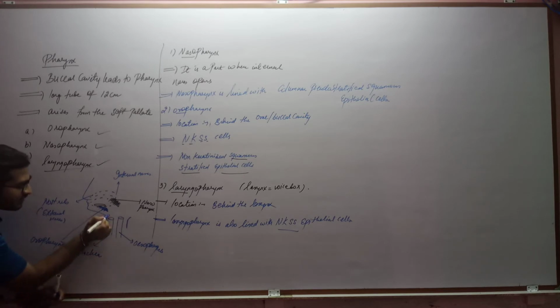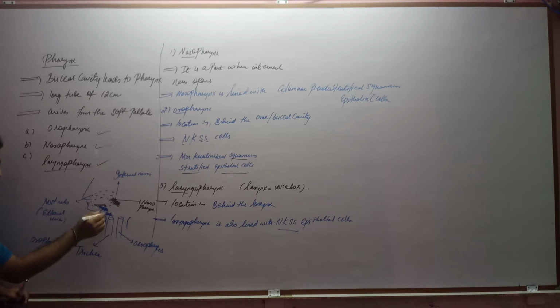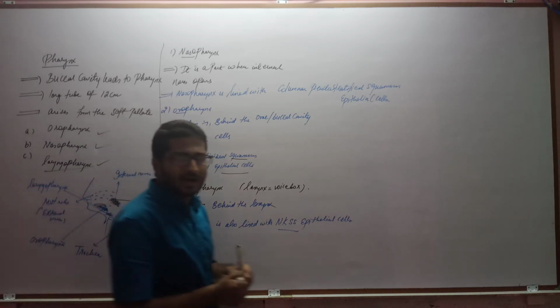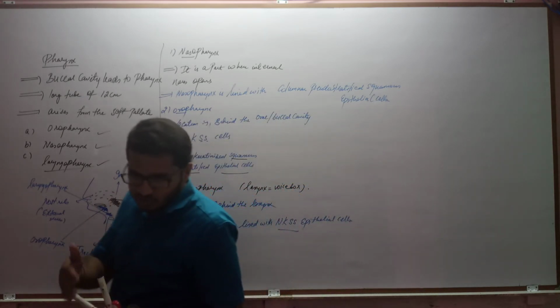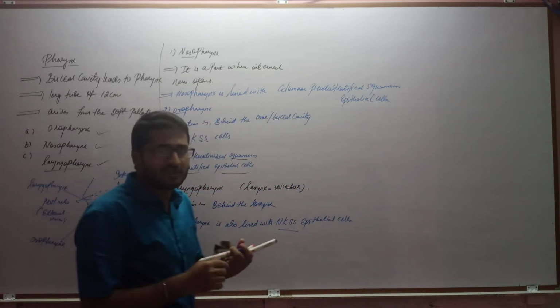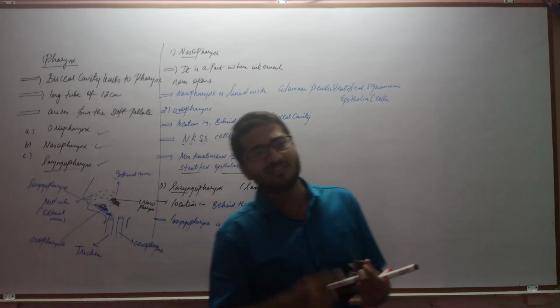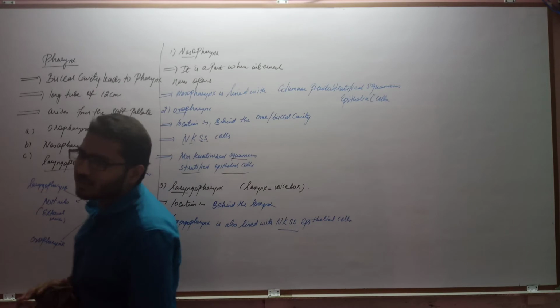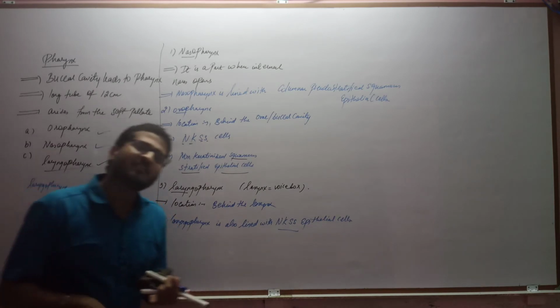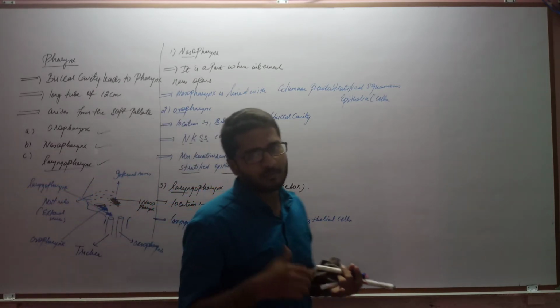So where will the laryngopharynx be located? The laryngopharynx will be located somewhere here. So this is the region of the laryngopharynx. Clear? So these are the three parts of the pharynx: the oropharynx, the nasopharynx as well as the laryngopharynx. What you have to remember is the location and the type of cells that it is lined with. Clear?